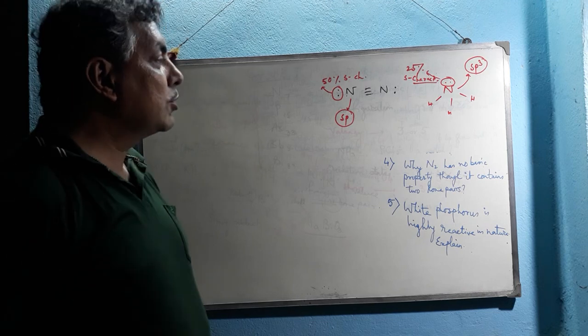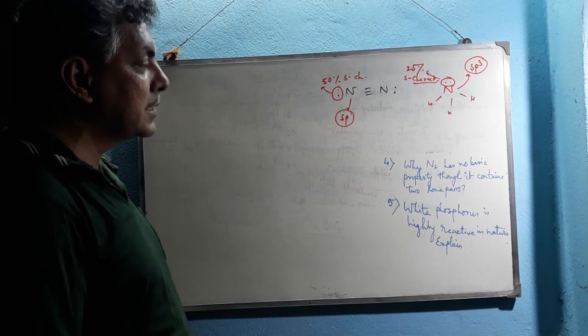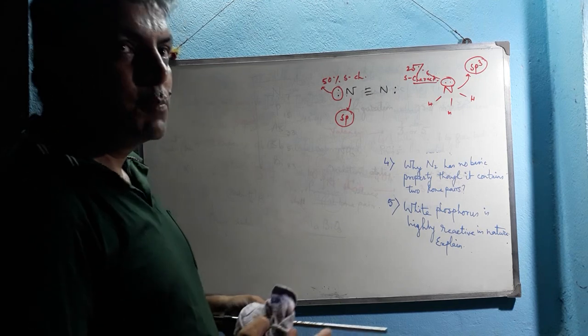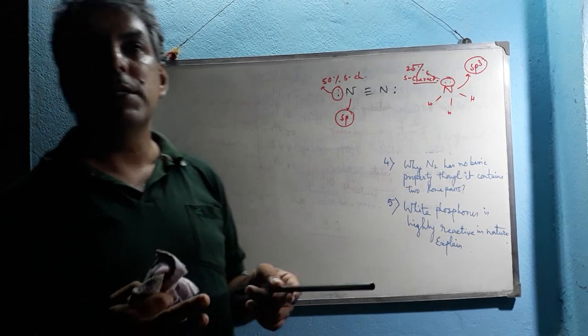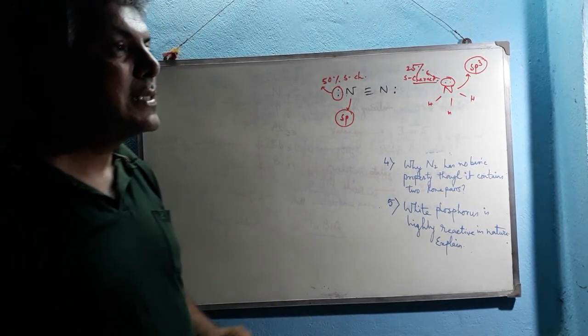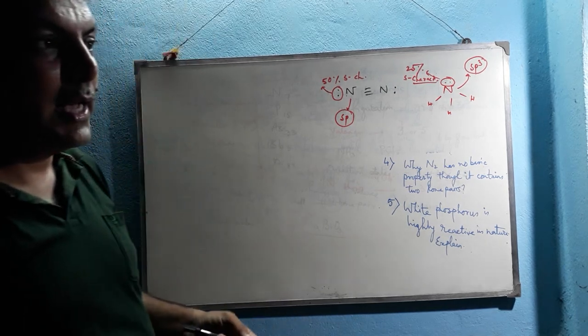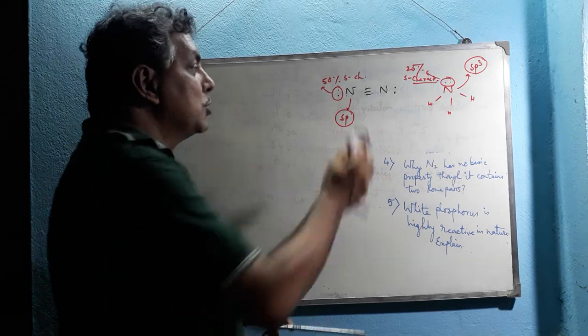That's why nitrogen shows low reactivity towards other substances. To break this bond requires a very high amount of energy, about 2000 degrees centigrade temperature. So nitrogen remains inert in the atmosphere, and hence it exists at about 79% in the atmosphere.